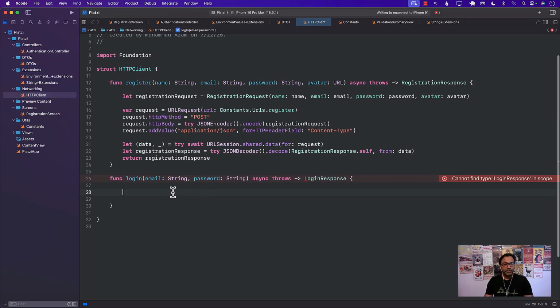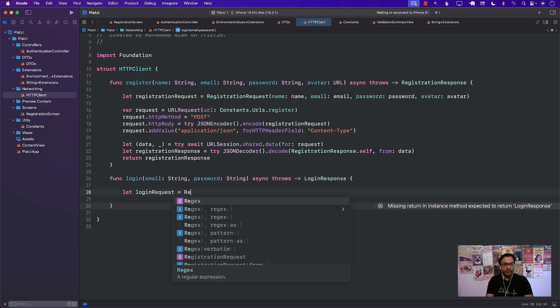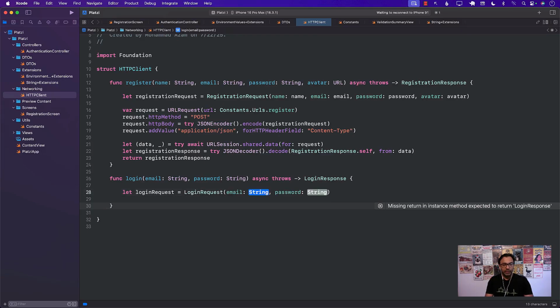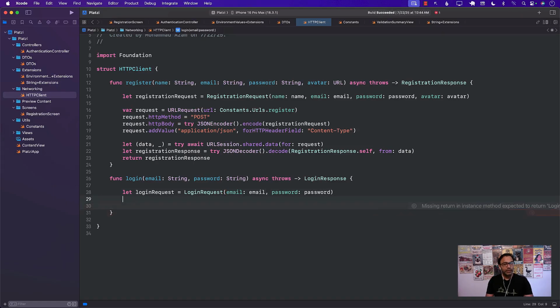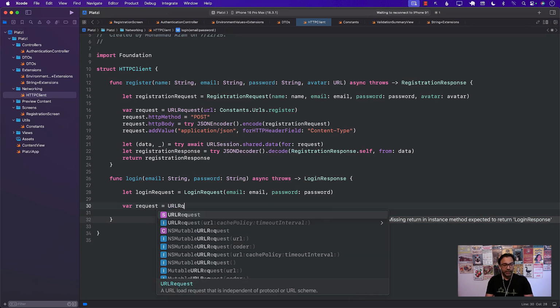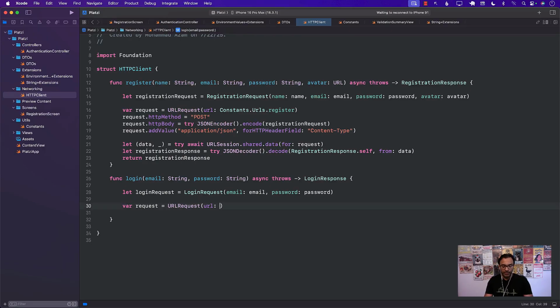Okay, so now we can create our login request, the DTO that we just created, and we can pass in the email and the password. So that is our login request DTO that we created. All right. Next up, I'm going to create the URL request with the URL. Now, what is the URL over here? Actually, we don't really need the cache policy and all that stuff, but we just need the URL.